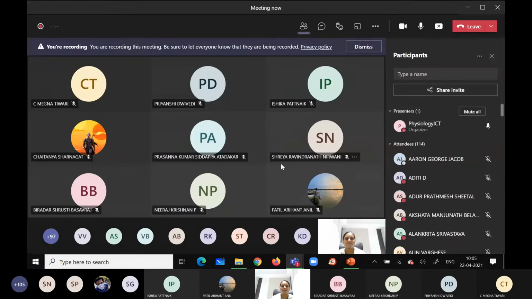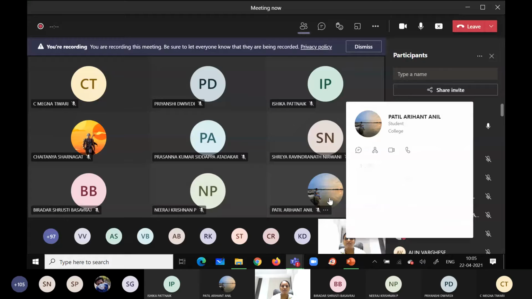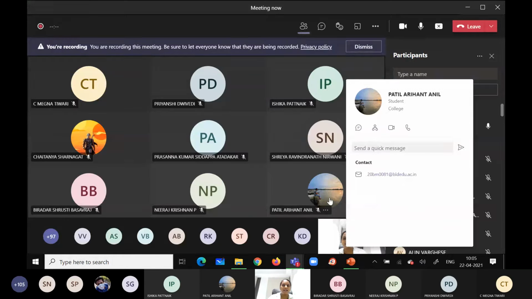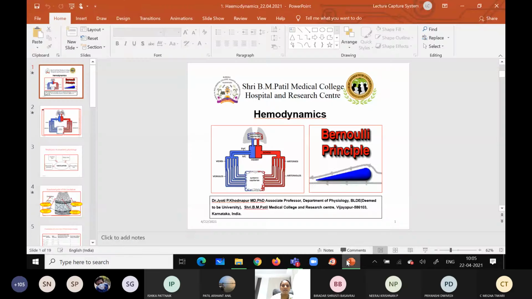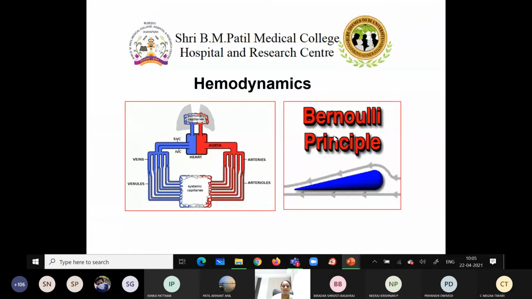Okay. So today we'll start another important component of the cardiovascular system, that is hemodynamics. Are you able to see the slide? Okay, fine. So we'll start with another important component in the cardiovascular system, that is hemodynamics.